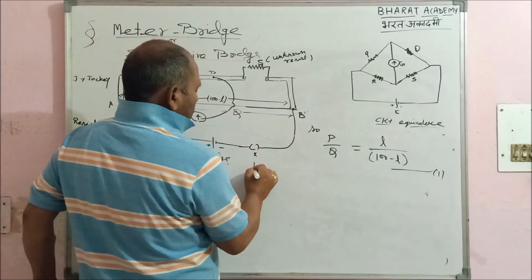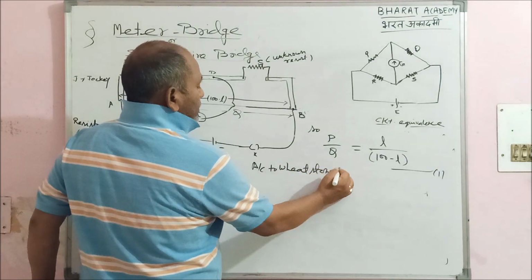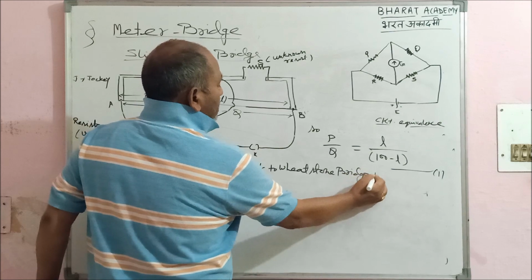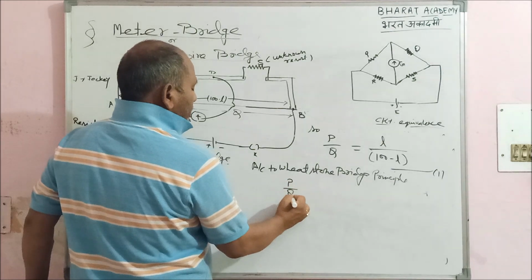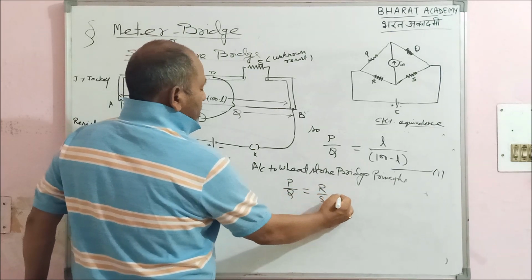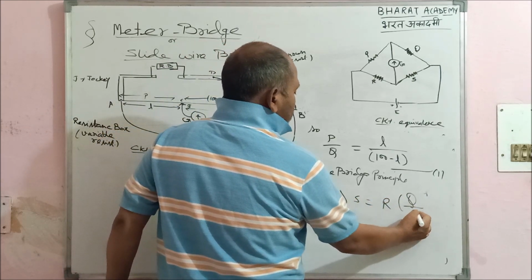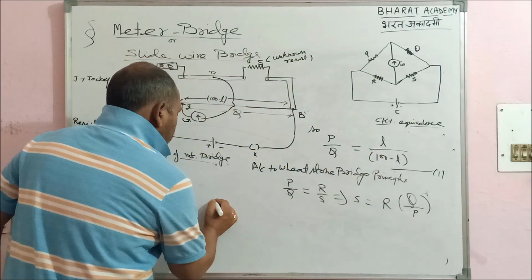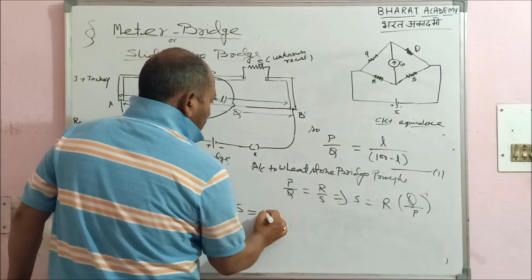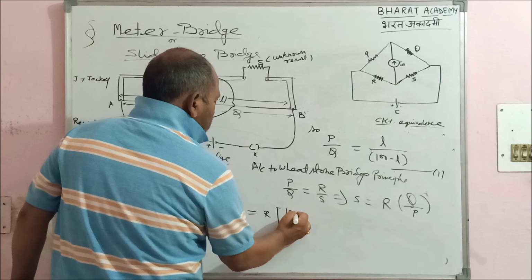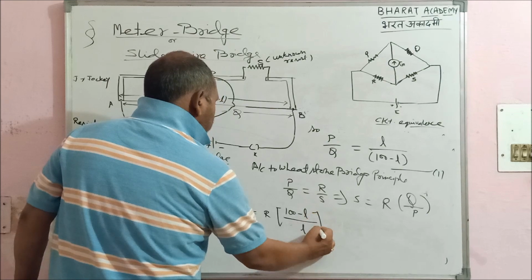What we have according to the Wheatstone bridge principle: P by Q equal to R by S, or from here S is R Q by P. If I substitute the value of Q by P, then S comes out to be R, since Q by P, so 100 minus L will be in the numerator and L will be in the denominator, like this.